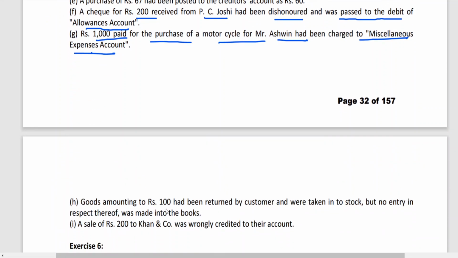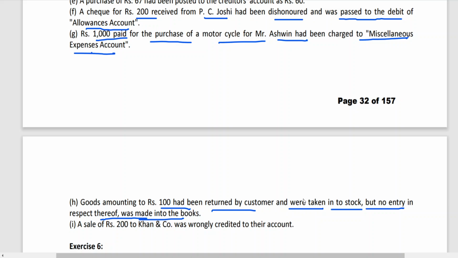Goods amounting to 100 rupees had been returned by customer and were taken into stock, but no entry in respect thereof was made into the books. Simple. We have seen this kind already twice. Goods returned by customer means sales returns. Taken into stock means when goods are coming back, physically I am taking into stock, but no entry has been made. It's a total omission.